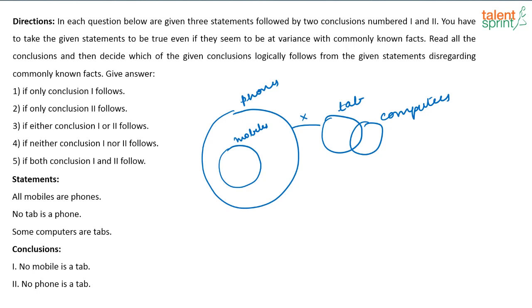Yes, definitely no mobile is a tab. No phone is a tab and mobile is inside the set phone. So obviously no mobile is a tab is true. No phone is a tab. Yes, that's already given. It is just restating what is given on top, right? So no phone is a tab. That is also true. So what will be the answer here if both the conclusion 1 and 2 follow? Option 5 is your answer. Yes, all of you have given me the correct answer.